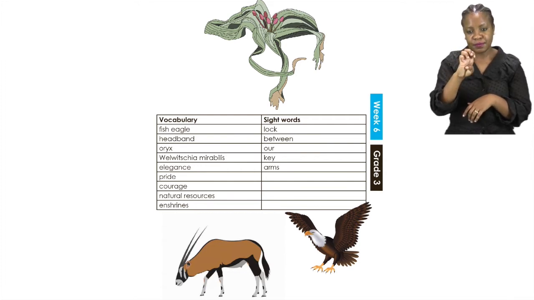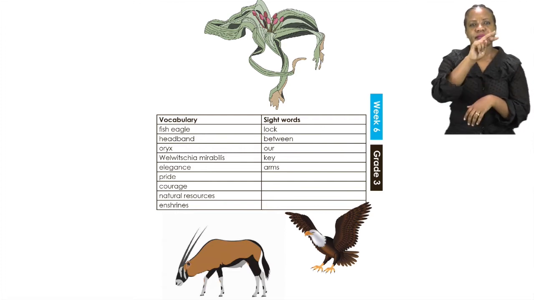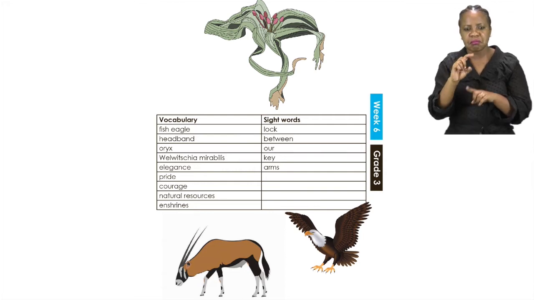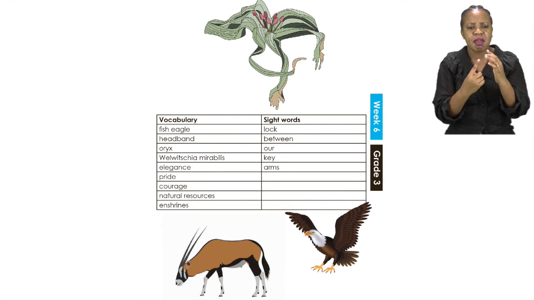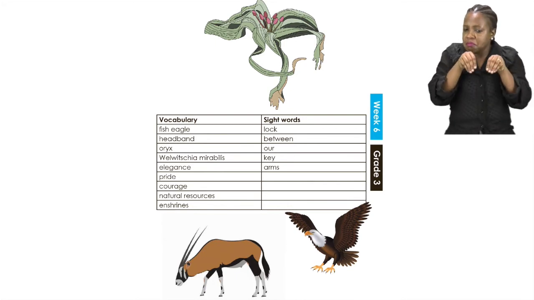The word natural resources is a special word. Natural resources are things that exist naturally without any human interference or mankind inventing them.